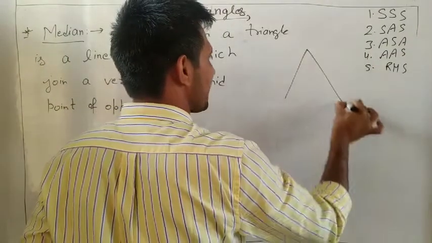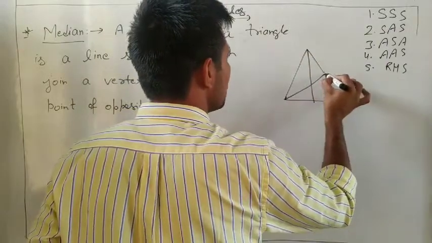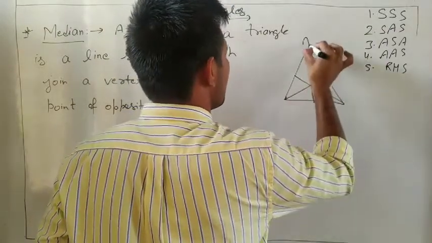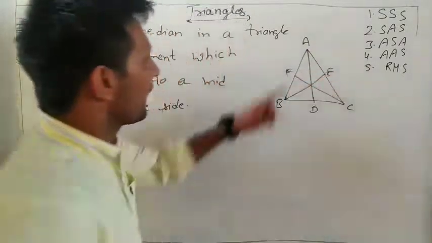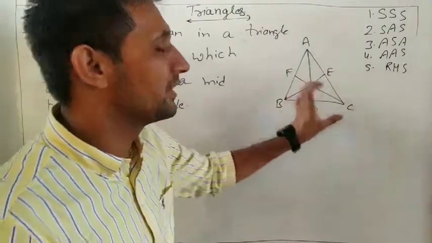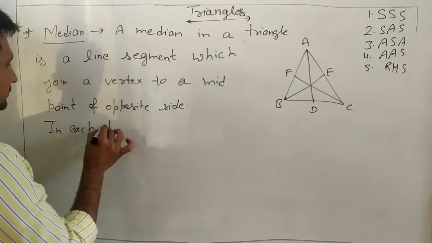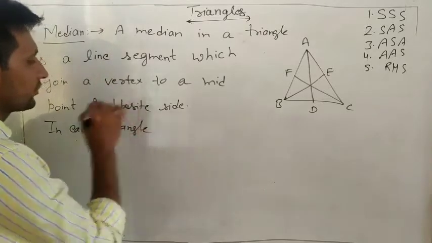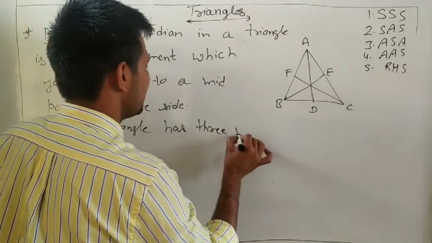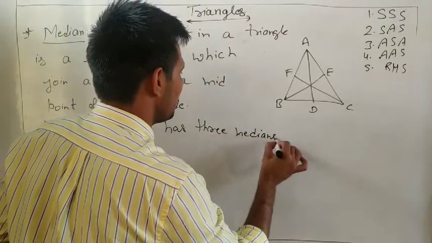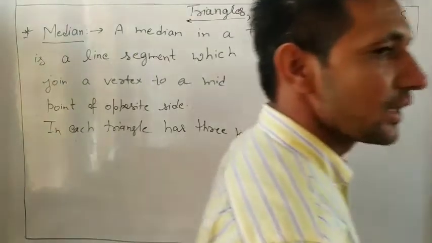So in a triangle, how many medians are there? There are 3 medians. With points A, B, C, D, E, F, the lines AD, BE and CF are medians. So each triangle has 3 medians. Do you understand it?